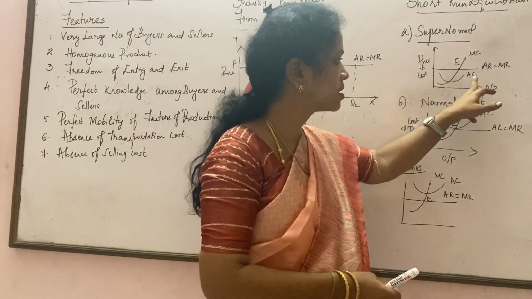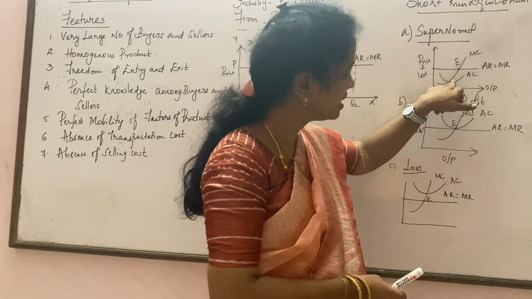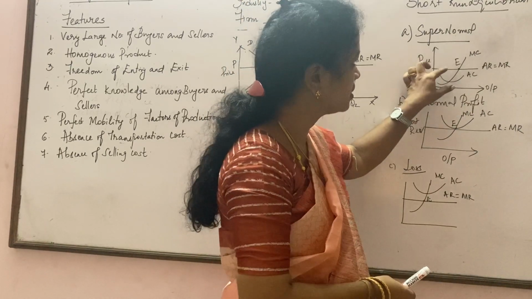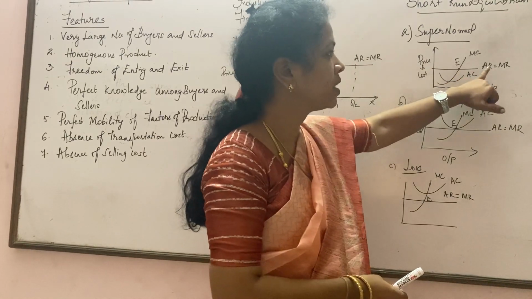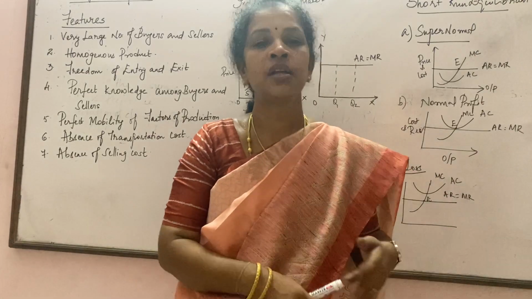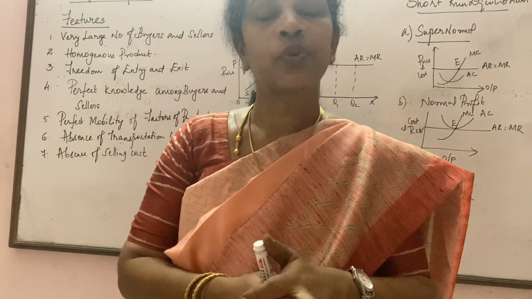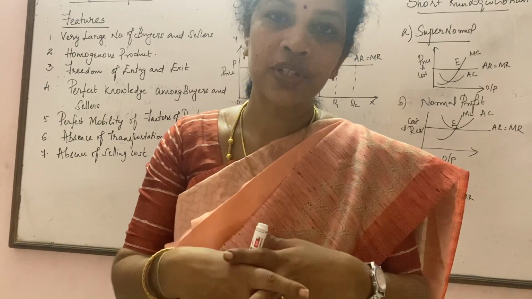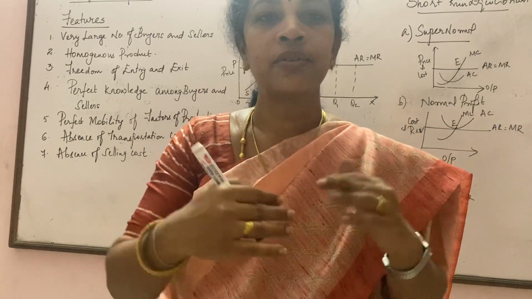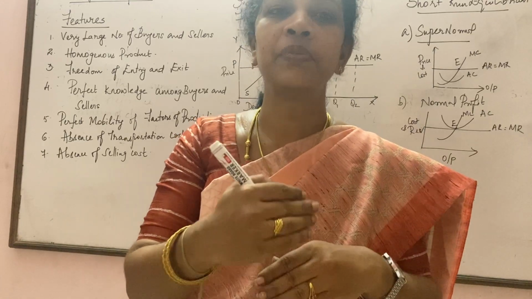So here this is your average cost. Average cost is lesser than the average revenue, and this is the condition for supernormal. When your average revenue is more than average cost, the profit that a seller is going to earn is more. So when the competitors start watching, how could one single seller earn more out of a product? Slowly, the competitors start building up.